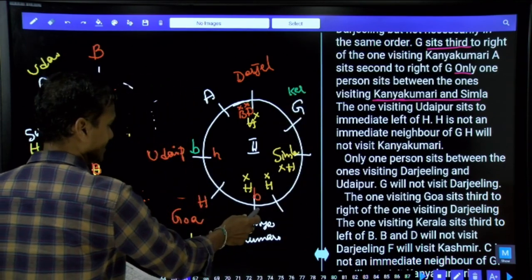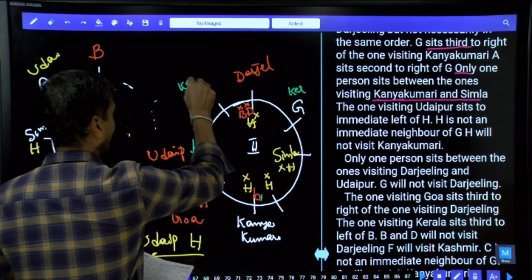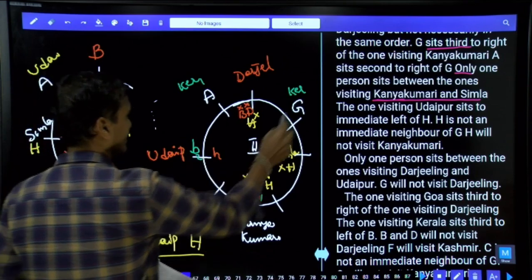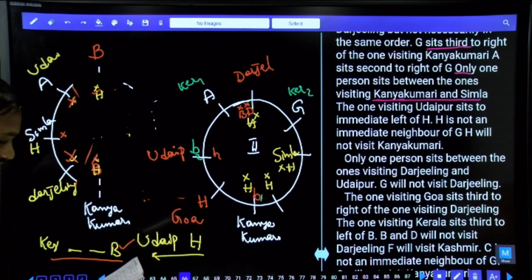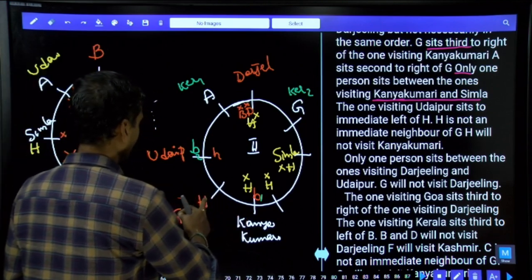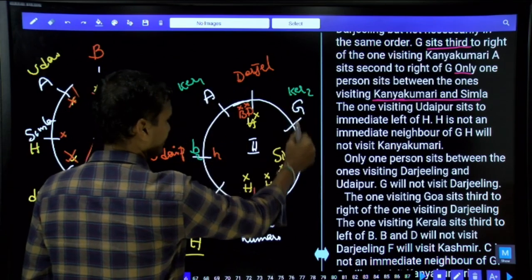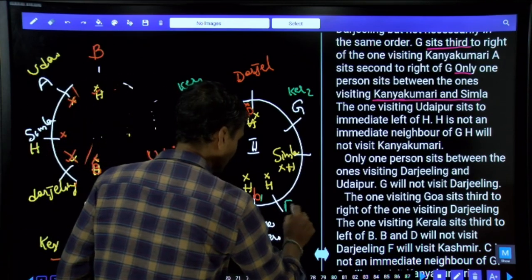Or if B is here, let us take B1, and this is Kerala 1. And if you take B2 here, then Kerala 2 here. How many possibilities do we have? We have two possibilities. F will visit Kashmir. If B is here, then B, H, Udaipur, Kerala, Darjeeling, G, Shimla, and this is the only thing left over here, and F must be Kashmir.